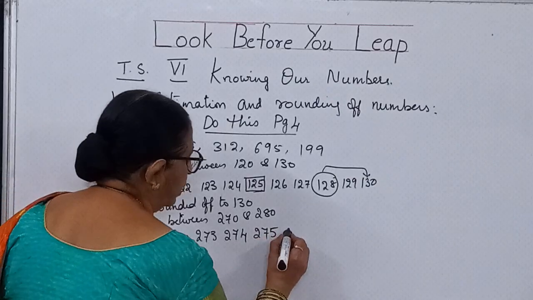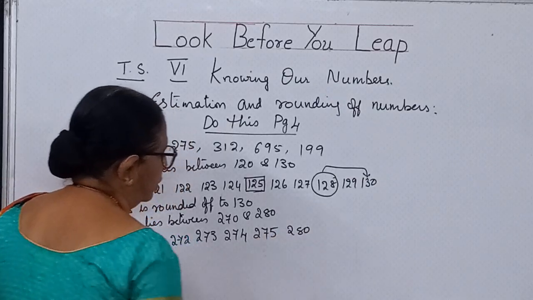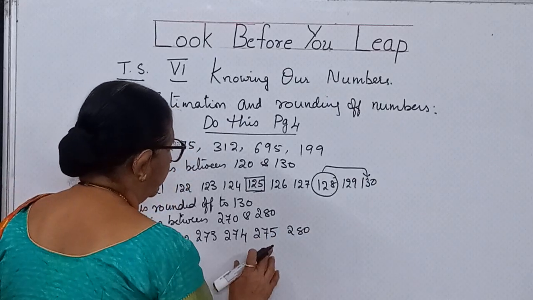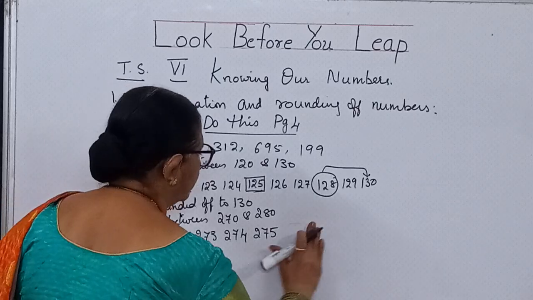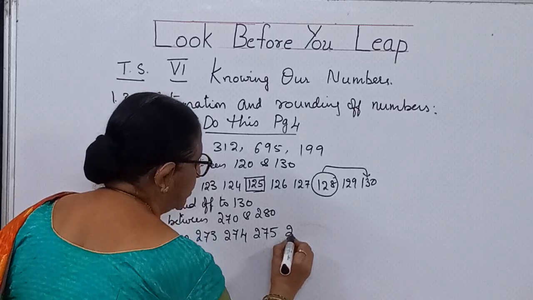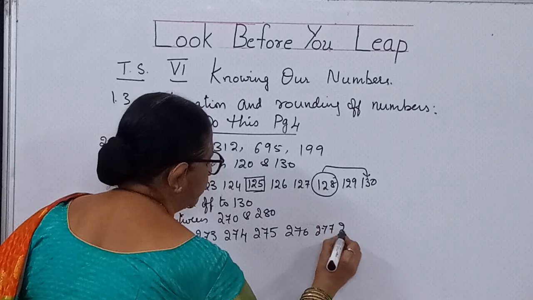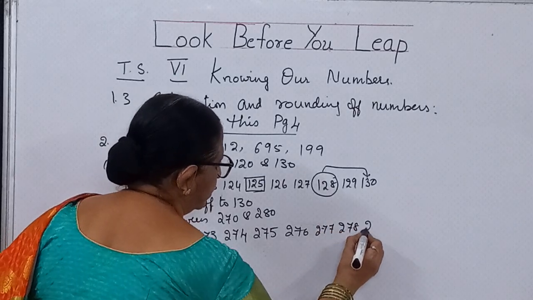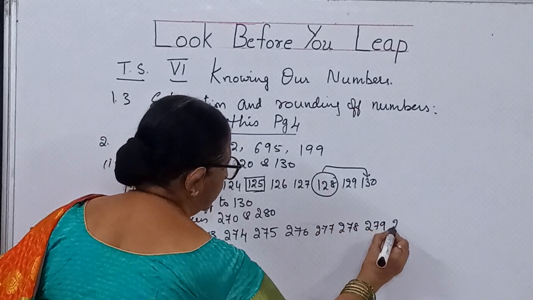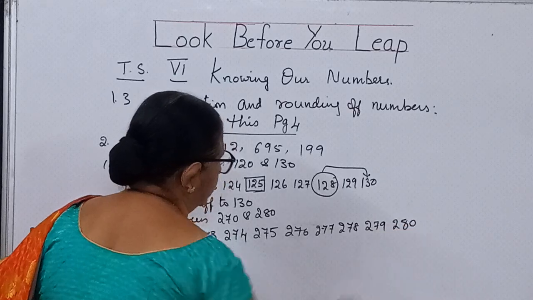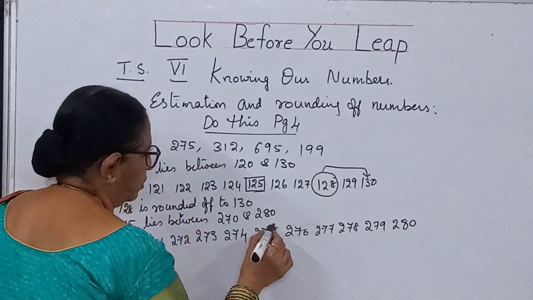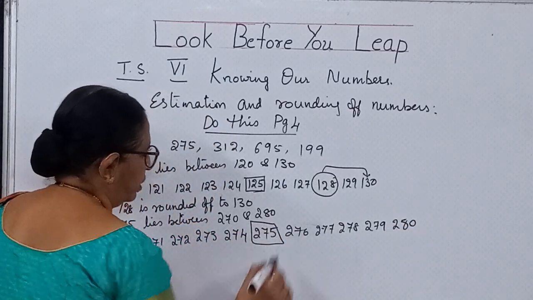So I should go till 276, 277, 278, 279, 280. So 275 is the middle value.